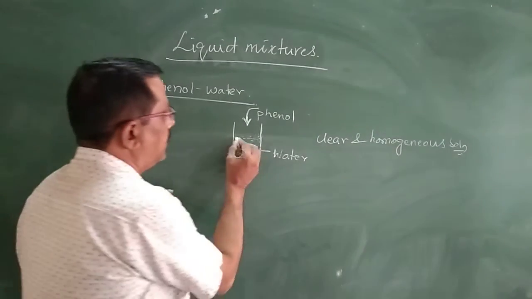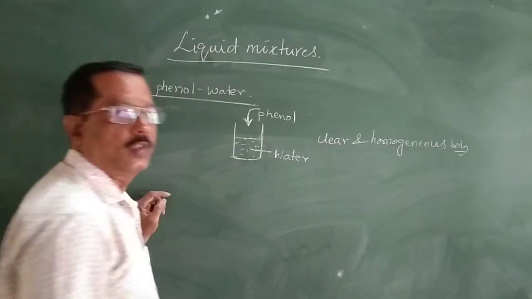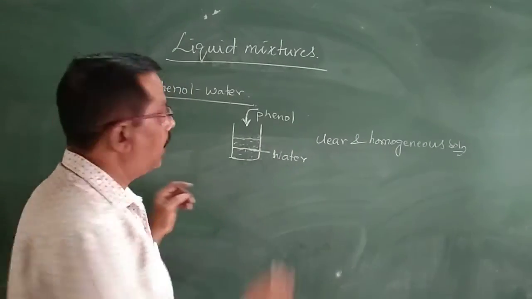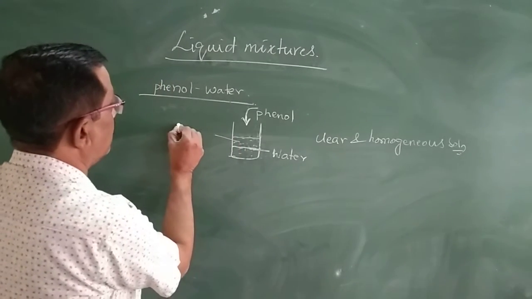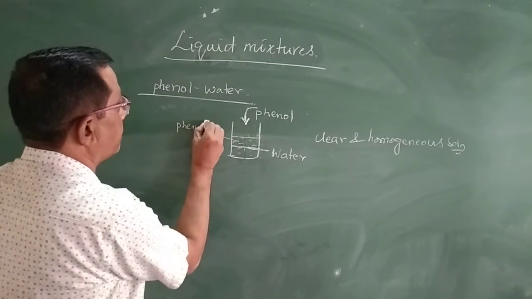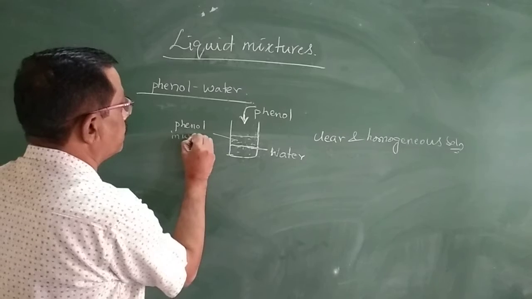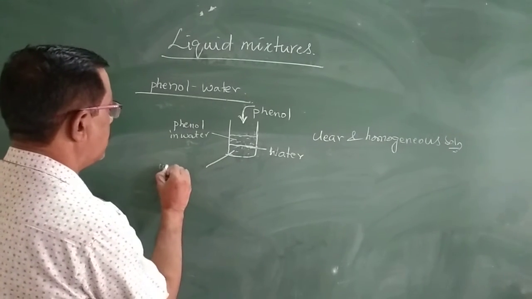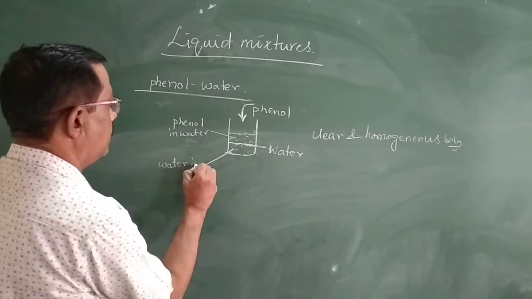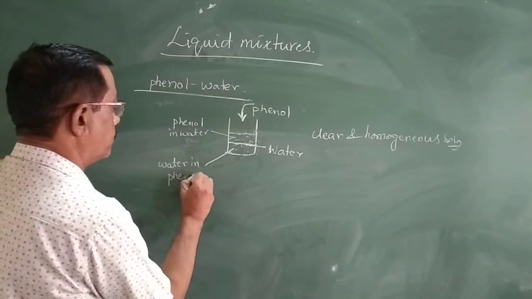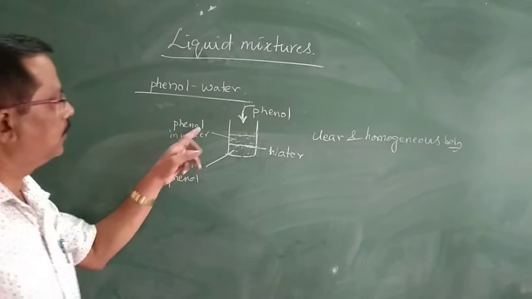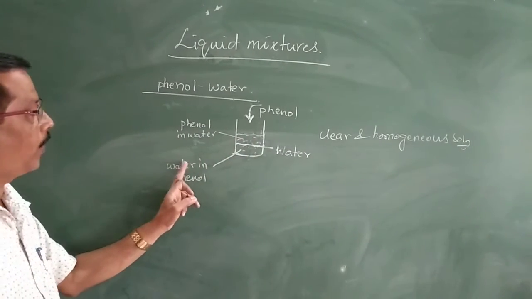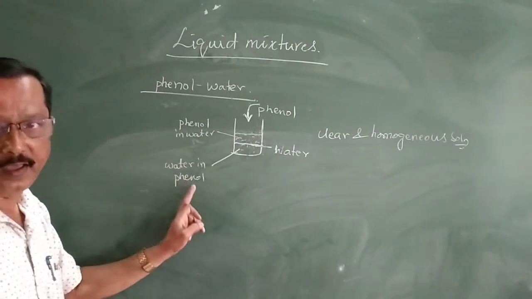So you will get the turbid solution. It gives two layers. The upper layer is the solution of phenol in water, and the lower one is the solution of water in phenol. So phenol dissolves in water at lower concentration, as well as water dissolves in phenol.